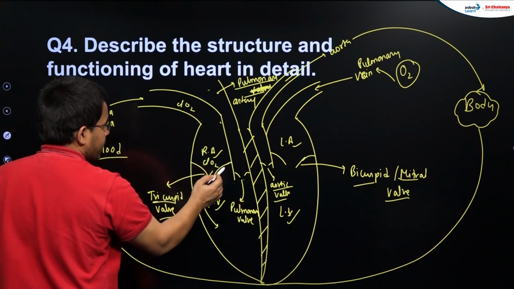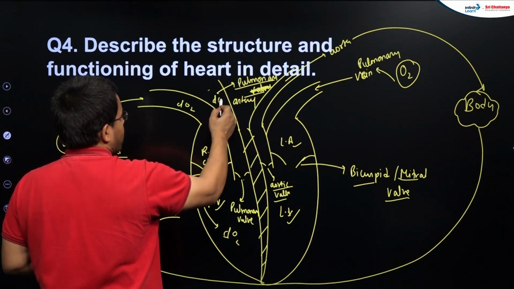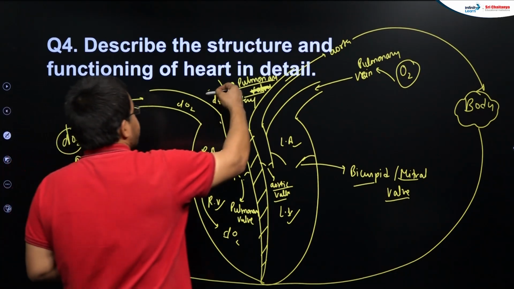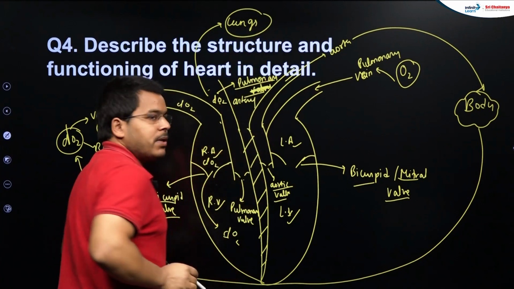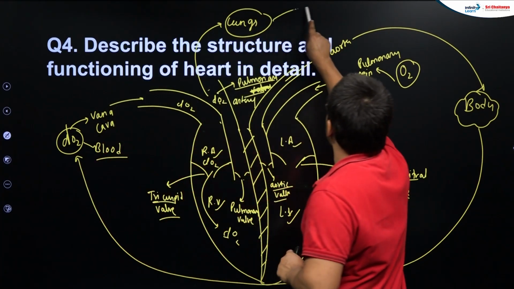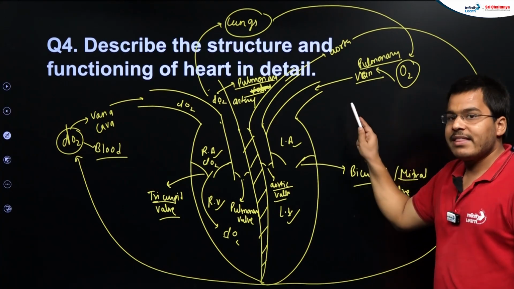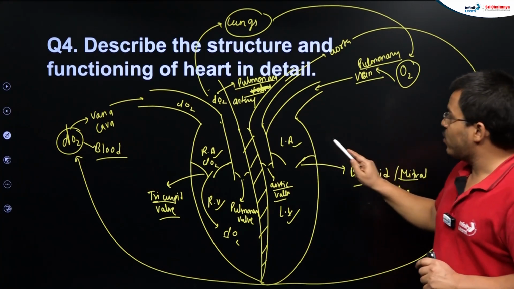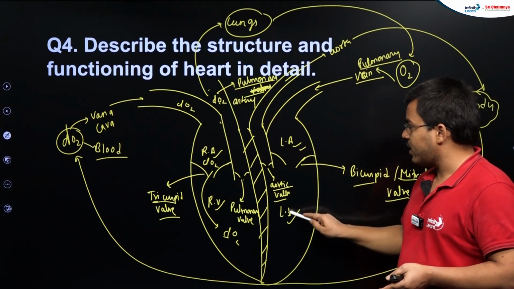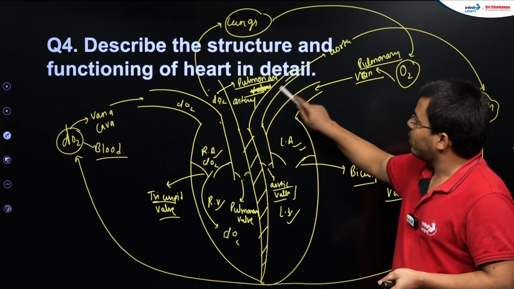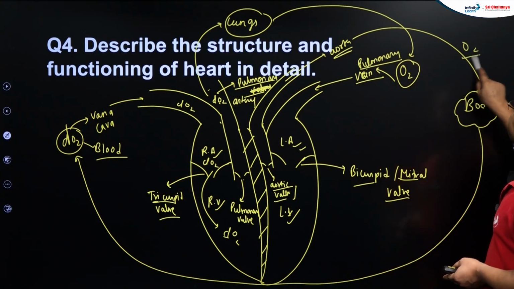Here is also deoxygenated. And this blood is also, students, deoxygenated, right? Then this blood is going into the lungs. Lungs will oxygenate the blood. Then from the lungs, your oxygenated blood will be coming through the pulmonary vein, the only vein that carries oxygenated blood, into the left atrium. From the left atrium it enters into the left ventricle, and then from the aortic valve through the aorta it will go throughout the body, that is having oxygen.